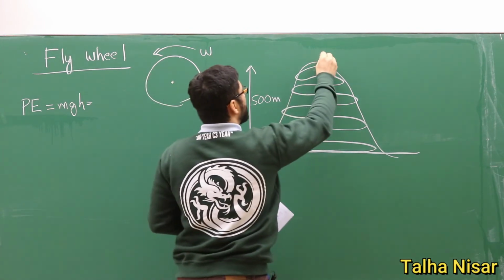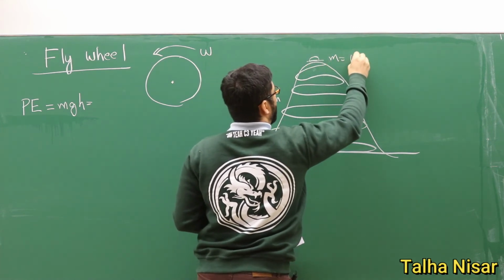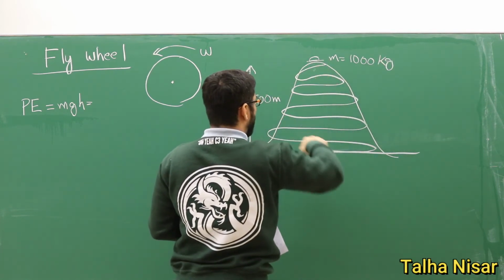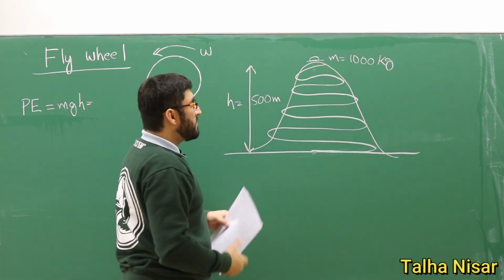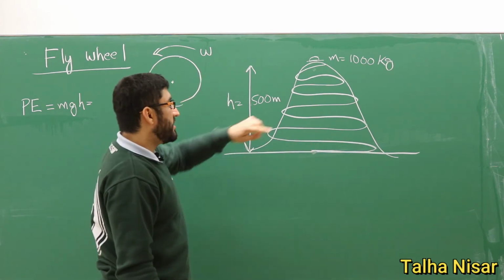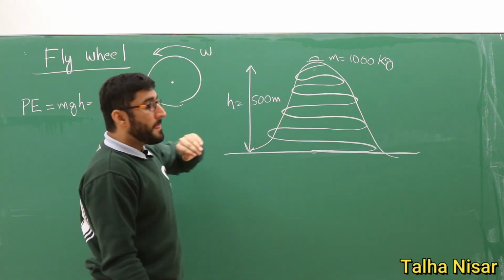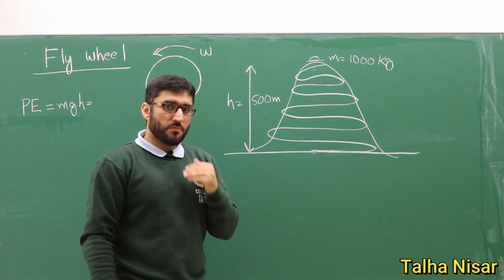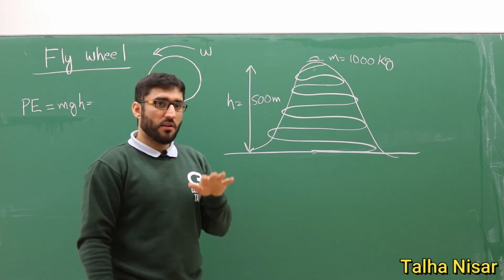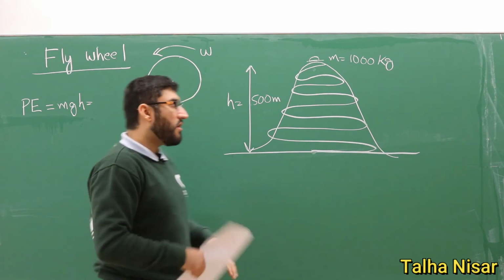So we have a car, for example, here, which has a mass of 1000 kilograms, and it's coming down to the surface of the earth, but the car is usually moving with very slow speeds, because it's not a good idea to drive at high speeds on such roads. To keep that small velocity, the driver has to apply brakes constantly all the time in order to reduce the speed of the car.